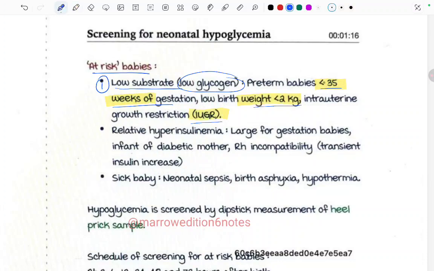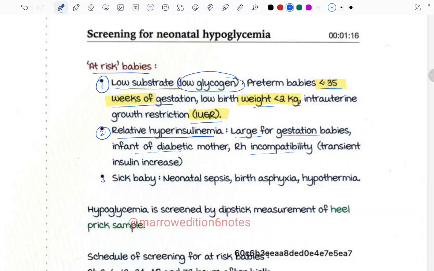The other group are those with relative hyperinsulinemia, which is seen in the case of large for gestational age babies, infant of diabetic mother, and RH incompatibility. They have this RH incompatibility, with transient insulin increase. So these babies have relative hyperinsulinemia. They have more insulin, so they are at more risk of having hypoglycemia, right?